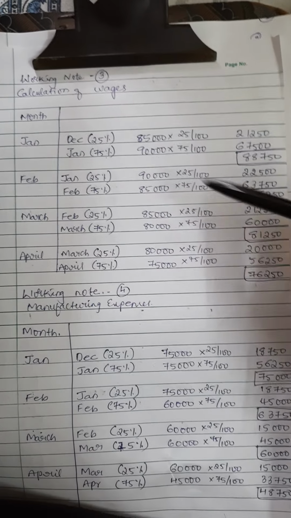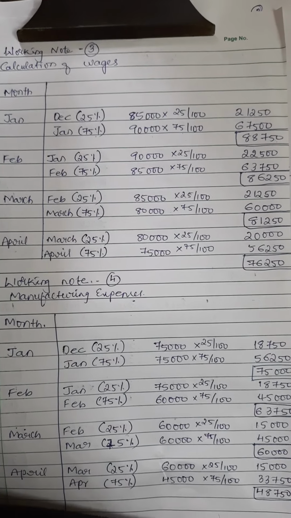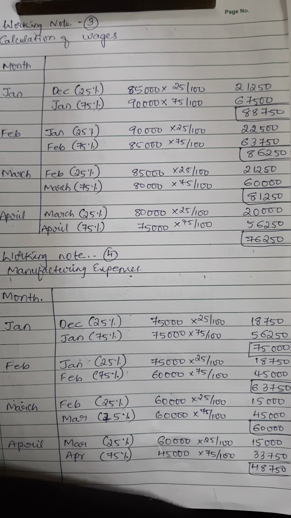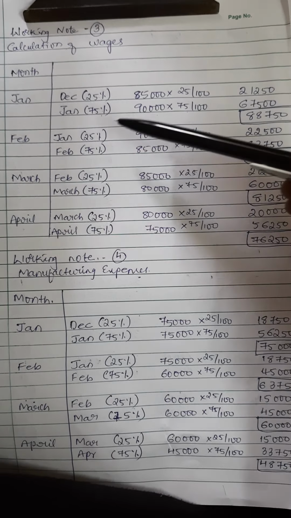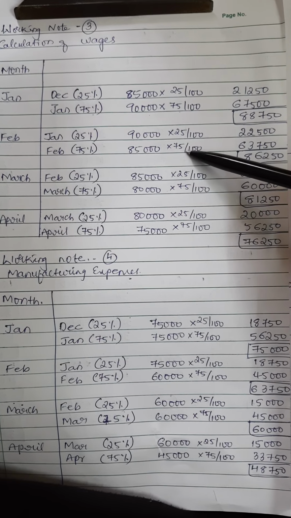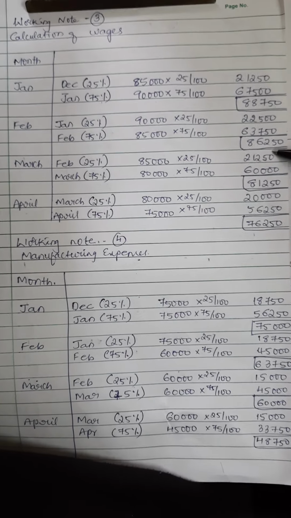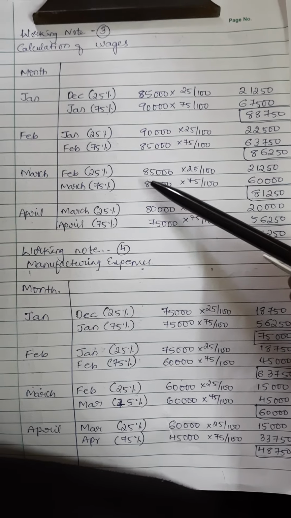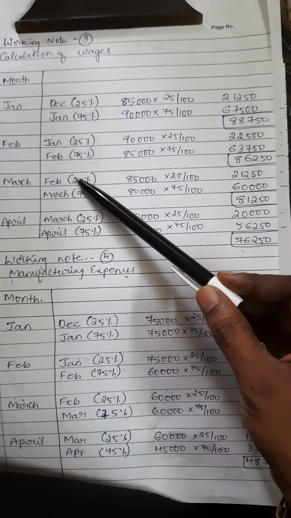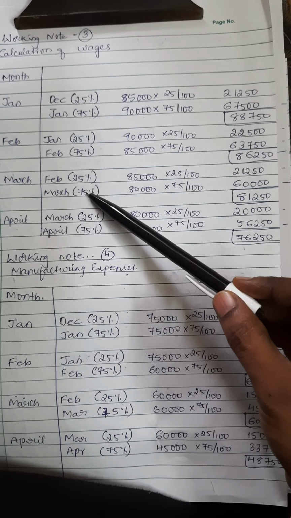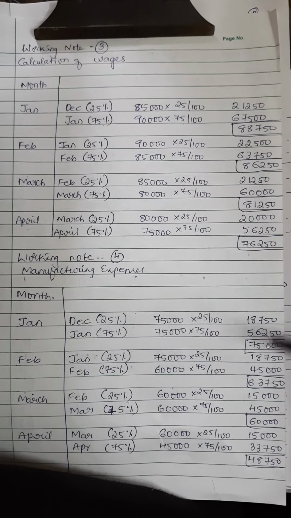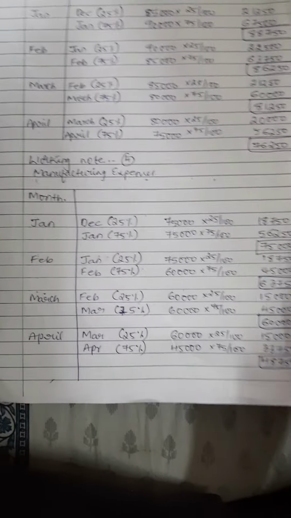Then the next month calculation is Feb. Feb month 75% he will pay, and the due of Feb is previous month, which is Jan, that is 25%. So 90,000 into 25%, 85,000 into 75%, you will get the answer. Similarly, I have calculated for March and April. I have just taken one previous month and the current month. Previous month is 25% due, current month is 75% they are paying. So this is the working note for wages. Then we have manufacturing expenses.